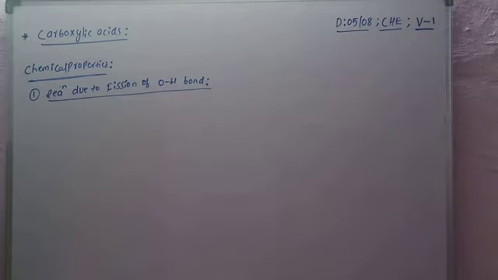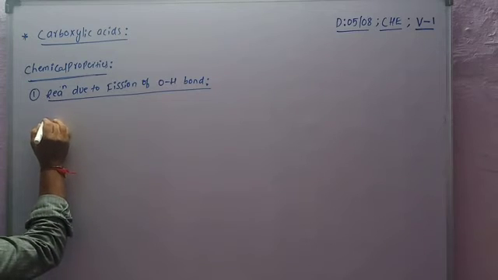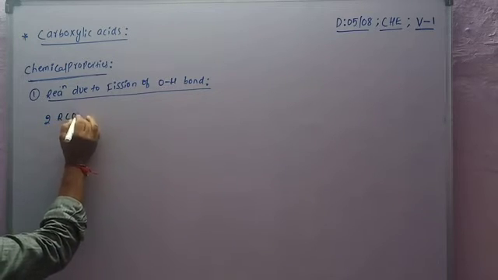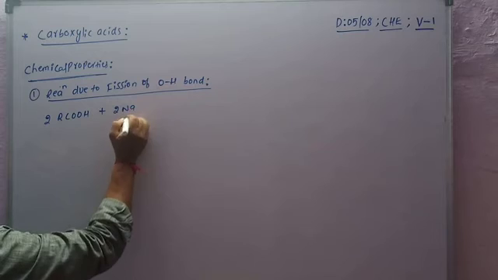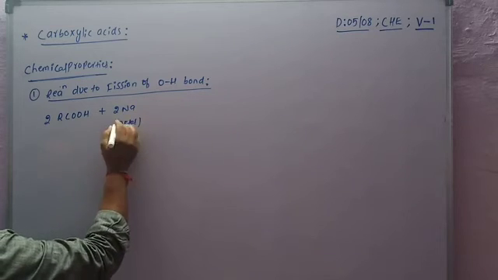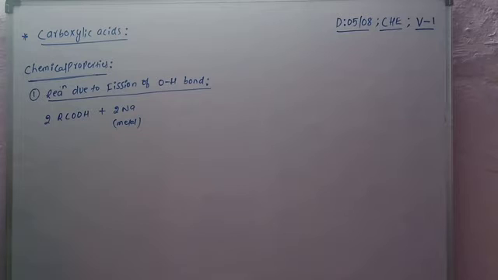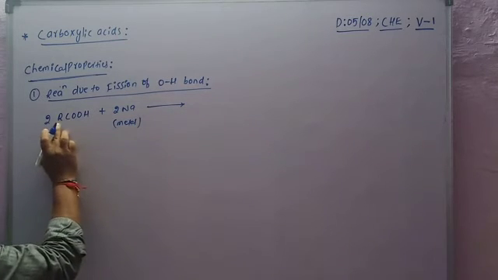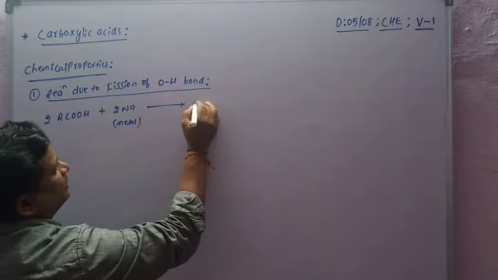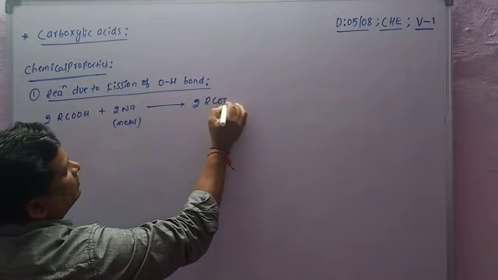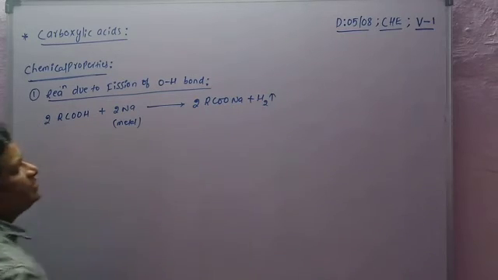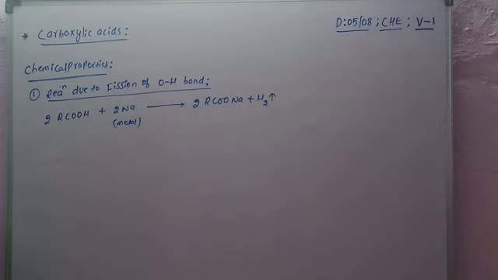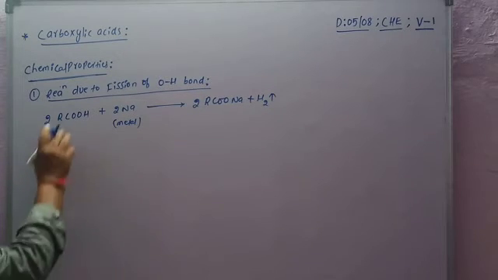In this process, carboxylic acids react with metals. For example, 2 moles of RCOOH carboxylic acid reacts with sodium metal and gives 2 moles of RCOONa and produces hydrogen gas, wherein the OH bond is cleaved.